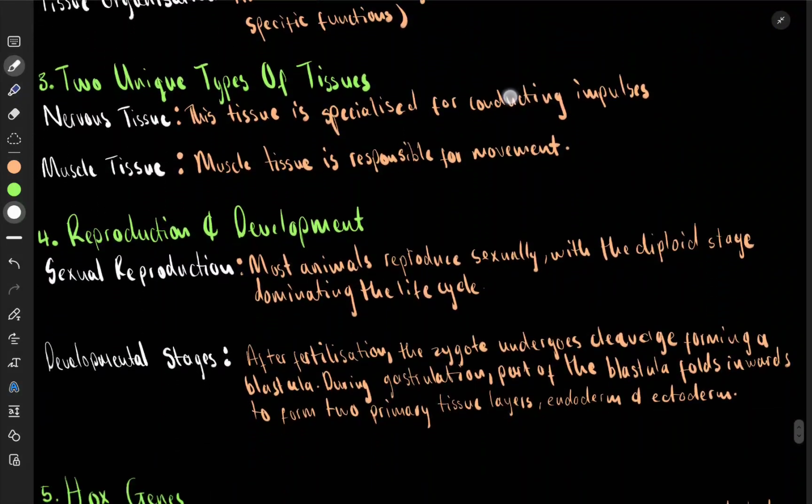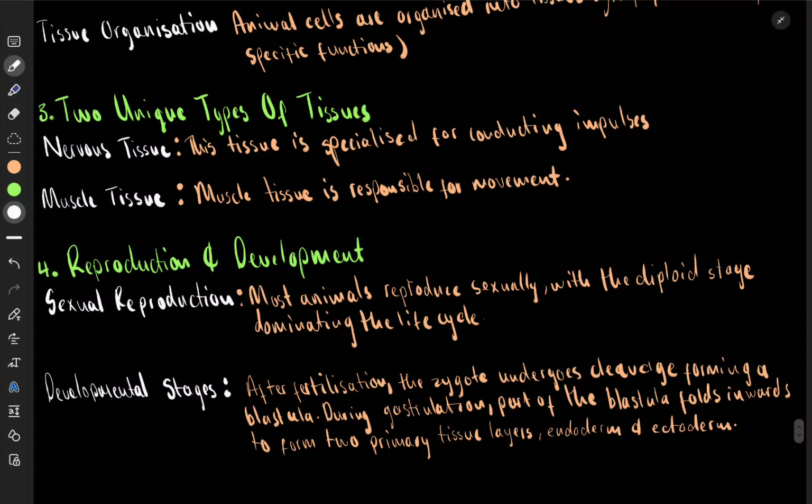Now, number 3, animals have 2 unique types of tissues. Okay. Animals have 2 unique types of tissues. One is the nervous tissue. Nervous tissue, here we said it is the tissue that is specialized for conducting impulses. We said the cells come together to form a group of tissues. One of them is the nervous tissue, whose job is conducting impulses. Impulses are what your body moves on when you have detected stimuli.